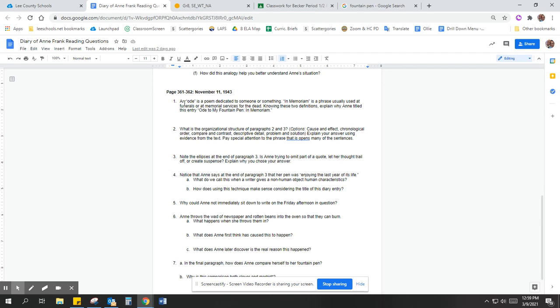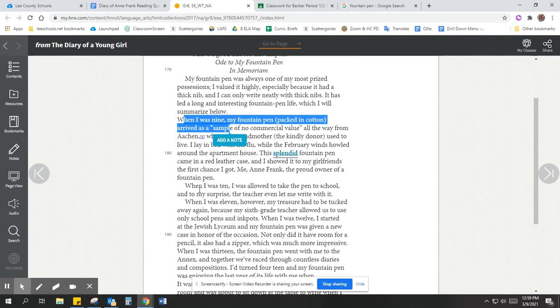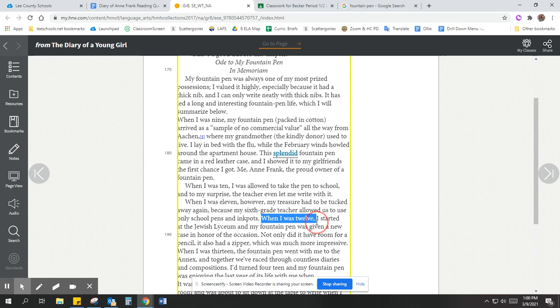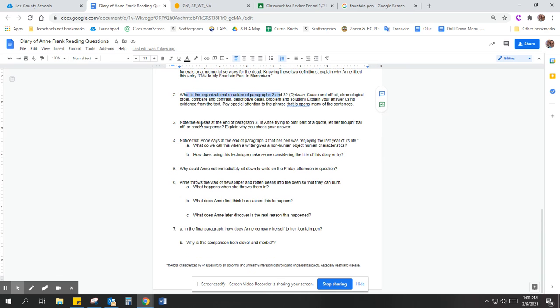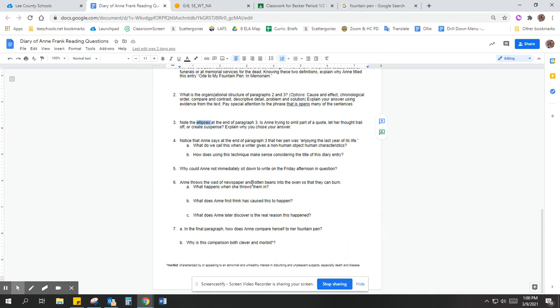It's going to ask you some things about the title of this diary entry, how it was organized in the first paragraphs, which is like when she was giving all these sentences like when I was 9, when I was 10, when I was 11, when I was 12. What kind of organization is that? It's going to ask you about the ellipses that she used right here at the end of this paragraph, why you think she used the ... It's also going to ask you to talk about that part where the pen is enjoying the last year of its life, and I want you to discuss that personification in here. And then it asks you to just run through the whole episode with the stove. What exactly happened? Where is the pen? What happened to it? And then finally, how does she compare herself to the pen?